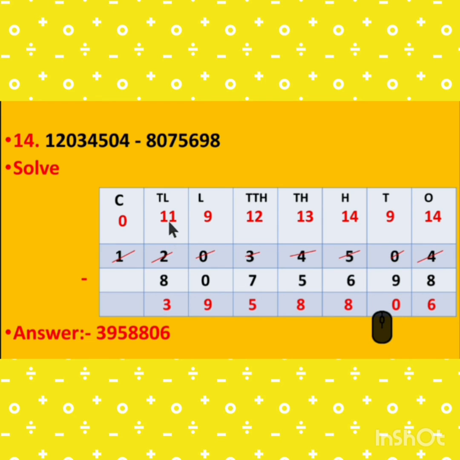Now it is 1. So 1 minus 8 is again not possible, so this 1 gives the borrow there, so it becomes 11, and 11 minus 8 is 3, and it becomes 0. So the answer is 39,58,806.